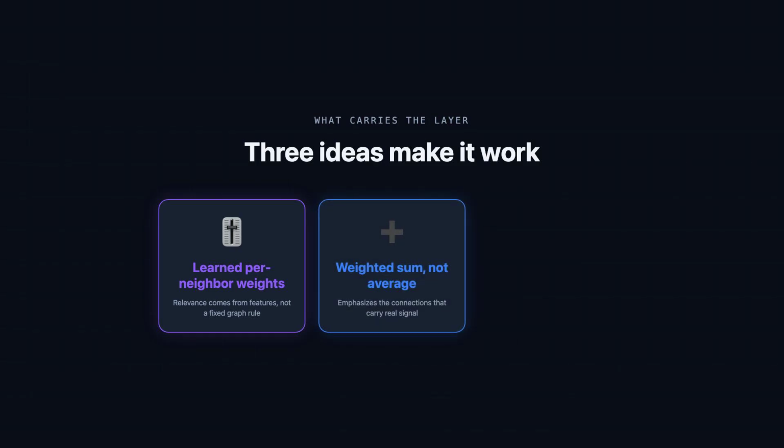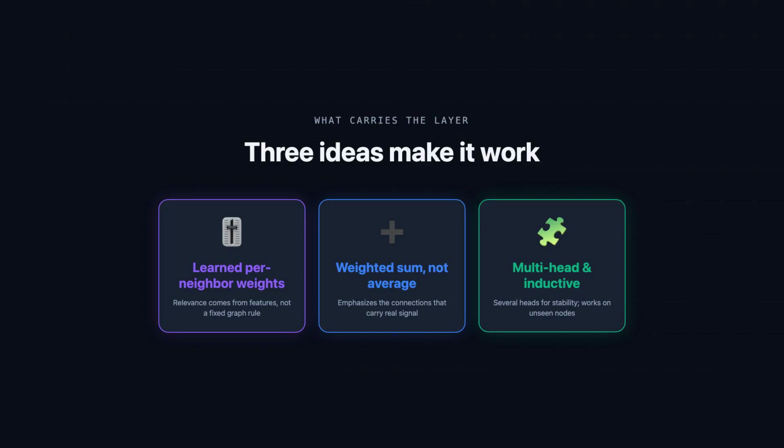Second, it's a weighted sum, not a plain average. That one change makes the layer far more expressive, because it can emphasize the connections that carry real signal and quietly discount the ones that are just noise. The graph tells you who's connected, but attention tells you who's actually worth hearing.